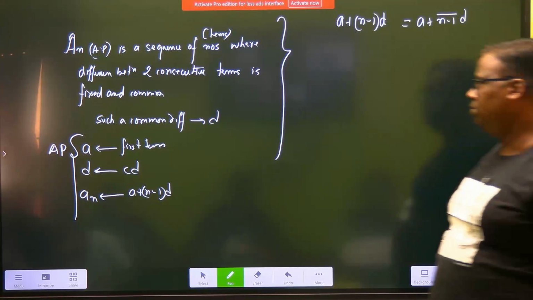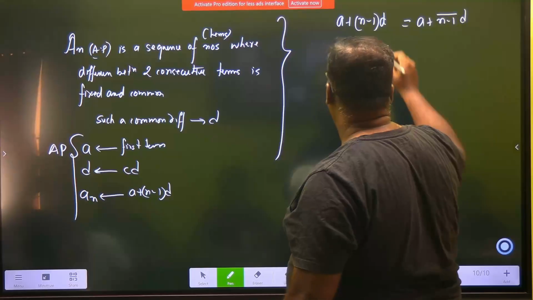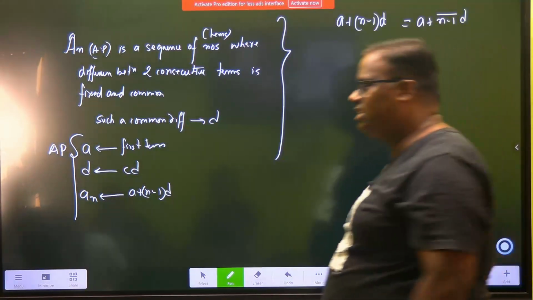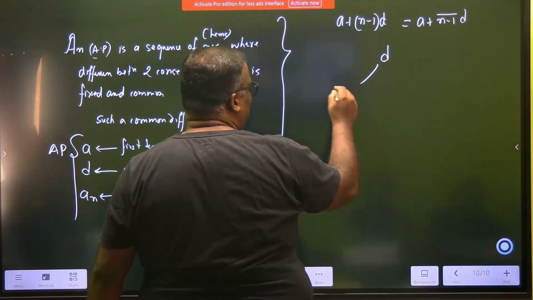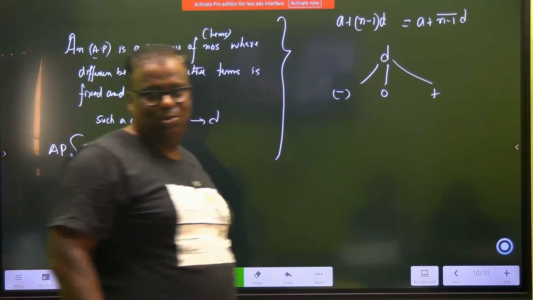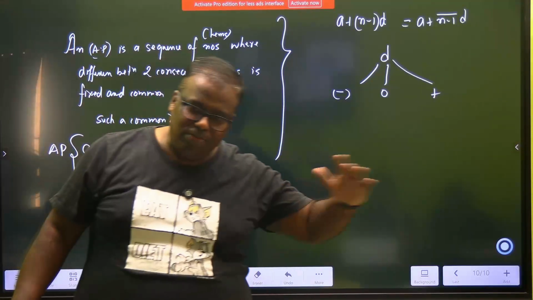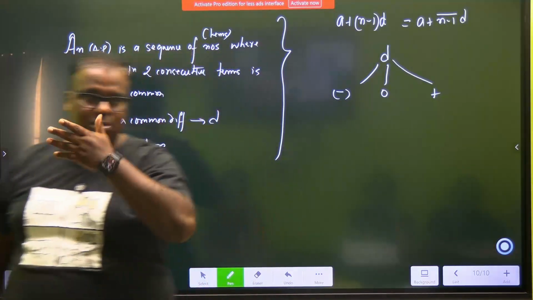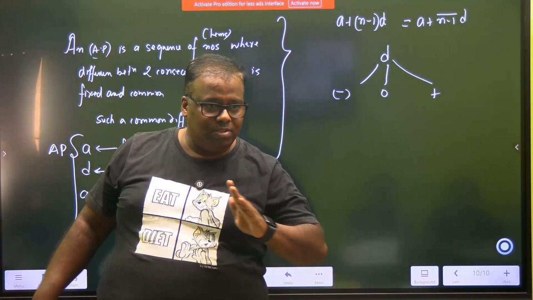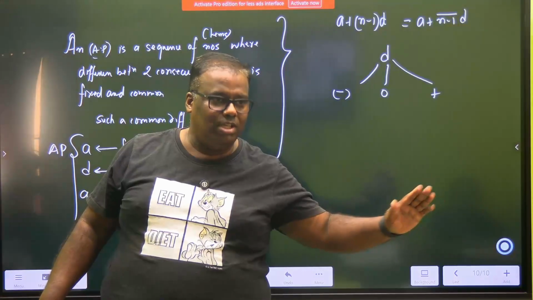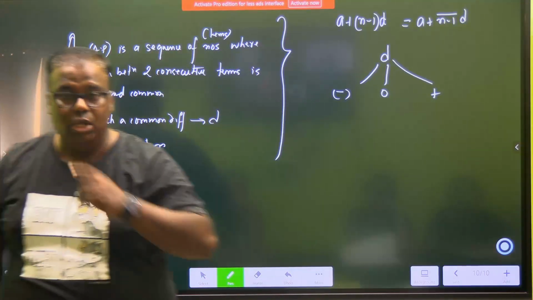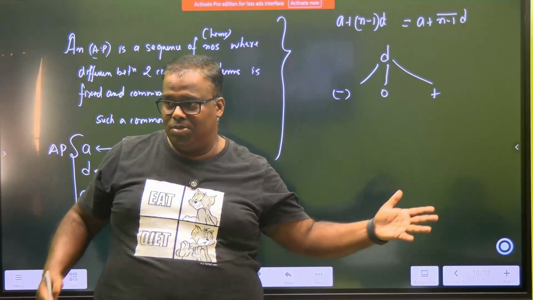And the last thing of today, while you were enjoying D as some number like 2, 3, 4, D is very stylish. D can also be negative, D can be 0, and D can be positive also. So 5, 5, 5, 5, 5, 5 is also an arithmetic progression, because 5 plus 0, 5 plus 0, 5 plus 0, 5. Then 9, 8, 7, 6, 5, 4, 3, 2, 1 is also an arithmetic progression, because here the common difference is minus 1. Every time you add, the series is reducing.